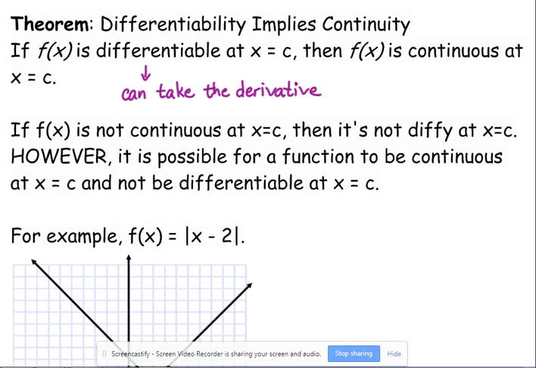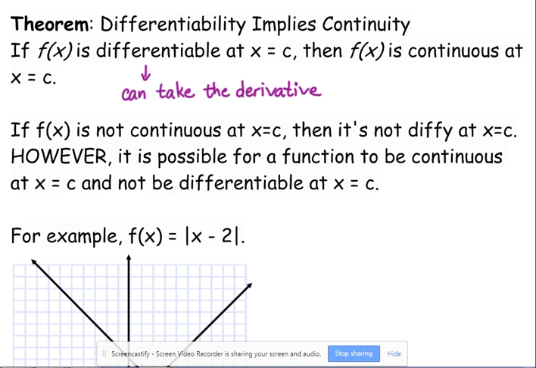So if you know that it's differentiable, and they'll give you questions like this. They don't tell you the function, but they'll say f of x is differentiable at x equals 2. And then they'll give you these "which of the following statements are true" kind of questions. If one of the statements says it's continuous at 2, then yes, that is true. However, continuity does not imply differentiability. You can be continuous, but not necessarily differentiable.